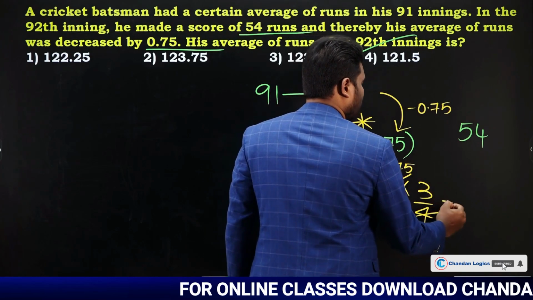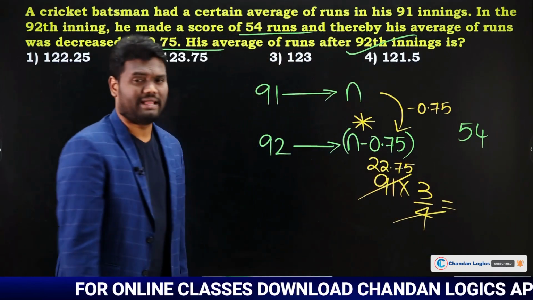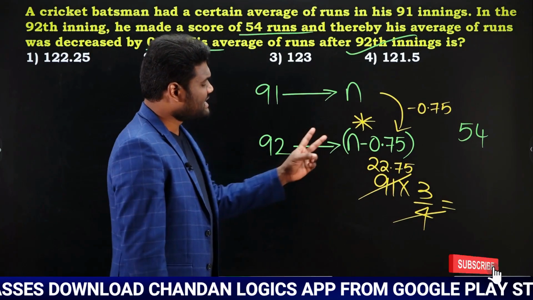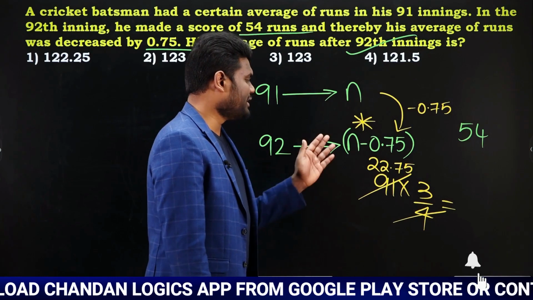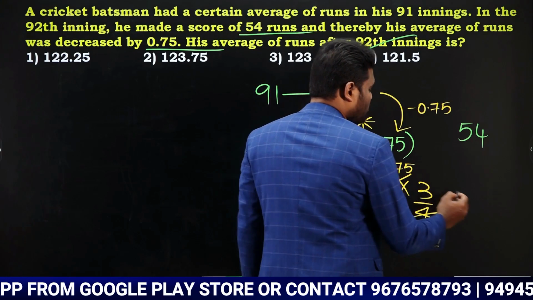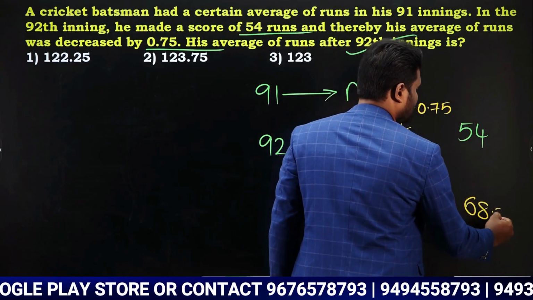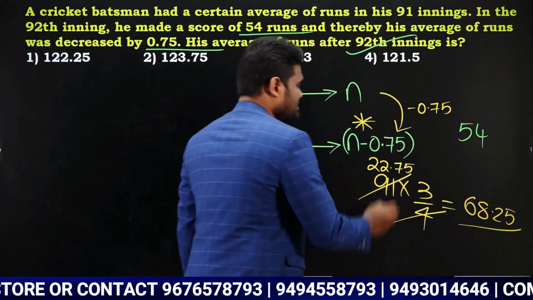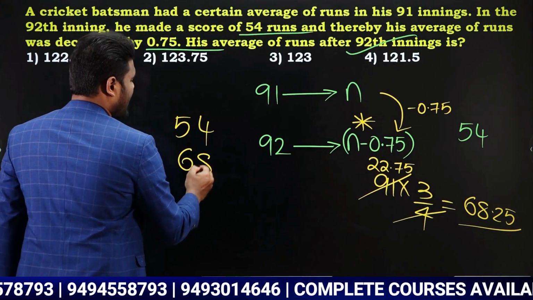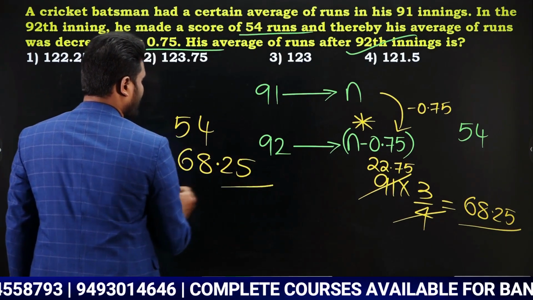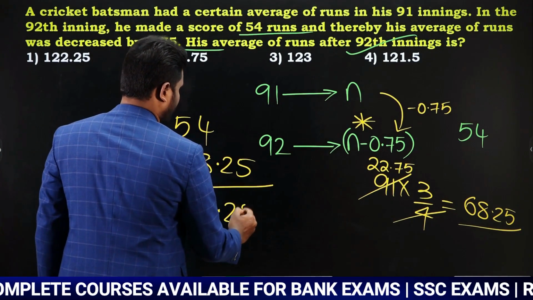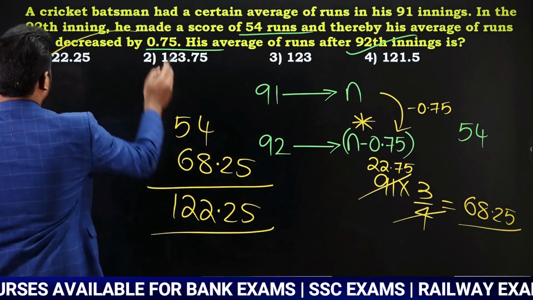So that is 22.75. Now if we calculate 22 times 3, it is going to be 66. Now 75 times 3, how much is it going to be? 210 plus 15, 225. But it is going to be 2.25. Now 66 plus 2.25 is nothing but 68.25. Which means it is going to be 54 plus 68.25, so it's going to be 122.25, which is like option 1.